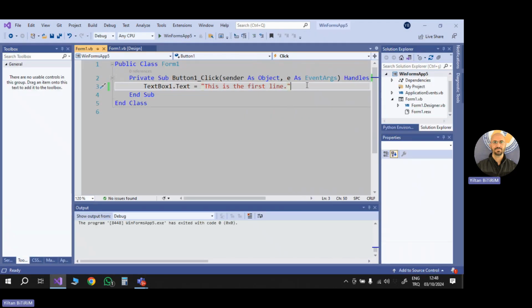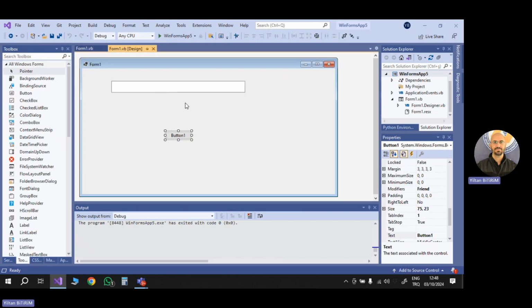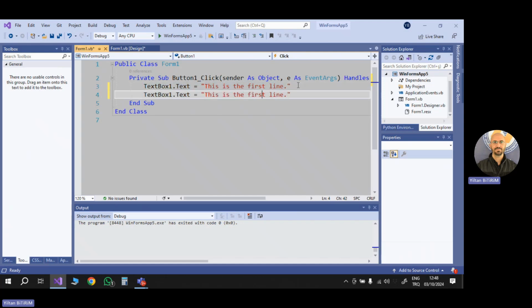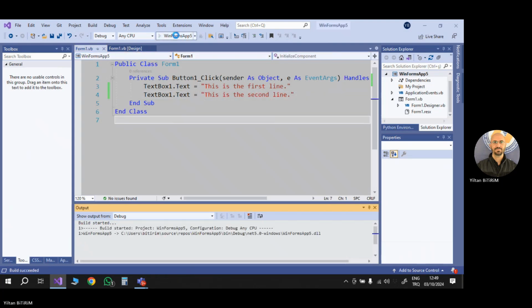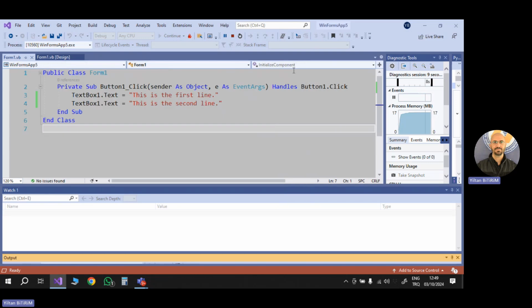I want to display one more line in my TextBox. So I'm going back to the button1 click, and here I'm saying TextBox1.text is equal to "this is the second line". I am running my project. Okay, I'm clicking the button and I'm seeing that we have only this: this is the second line. Okay, what about the first line? Let's go back to the code. What is the problem here?